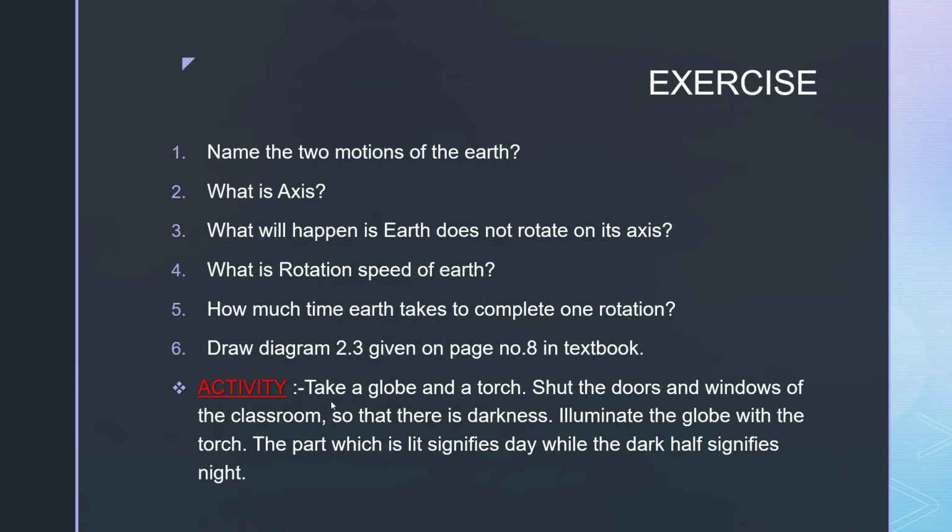Then there is one activity. Take a globe and a torch, shut the doors and windows of the classroom or at your home of your room so that there is darkness. Illuminate the globe with the torch, and the part which is lit signifies the day while the dark half signifies the night. So this activity you have to do at your home, and while you are doing this activity take photos and videos and share with me.